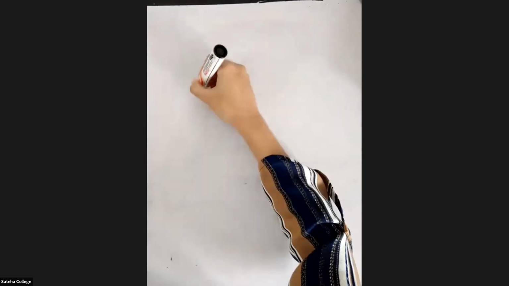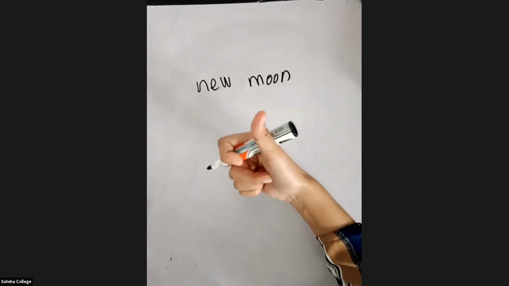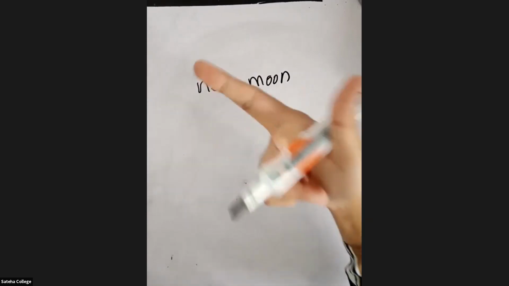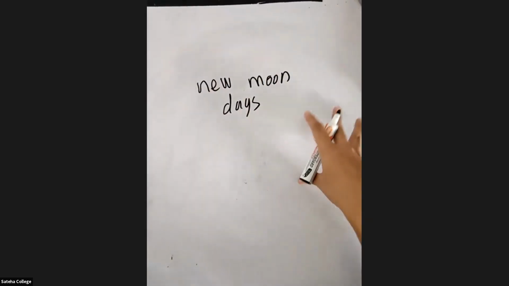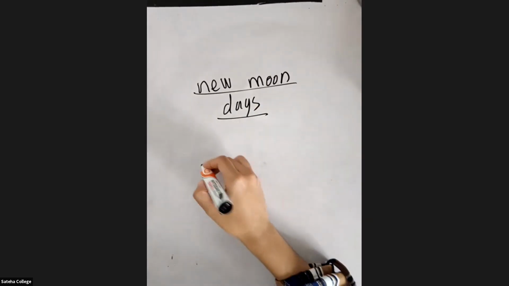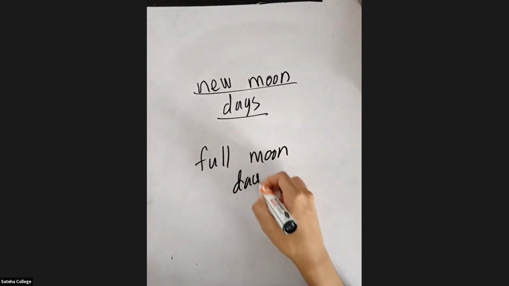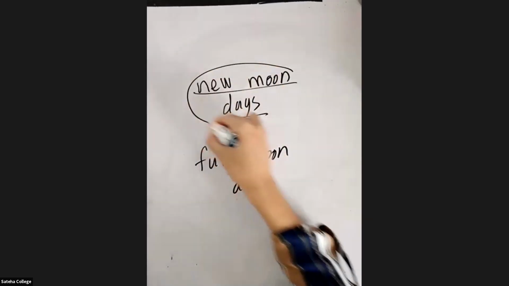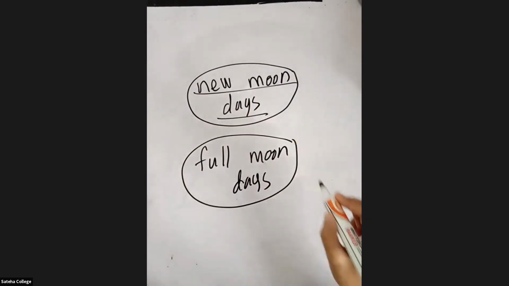So the next thing I want to teach is that a solar eclipse occurs on new moon days, while a lunar eclipse occurs on full moon days. You know that there are different phases of the moon, right? Remember that, okay? So when does a solar eclipse occur? On new moon days. When does a lunar eclipse occur? On full moon days.